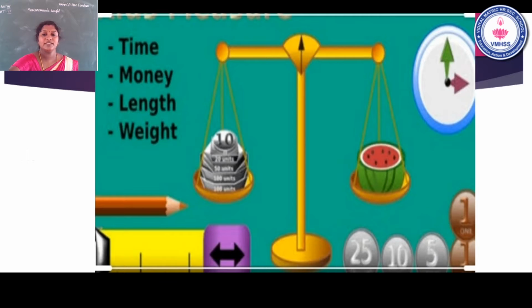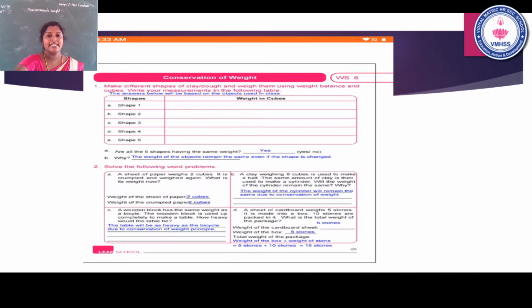See the next one. So compare stones and a watermelon. What is the name of the fruit? The name of the fruit is watermelon. So the main things are time, money, length and weight. Once again, time, money, length and weight.